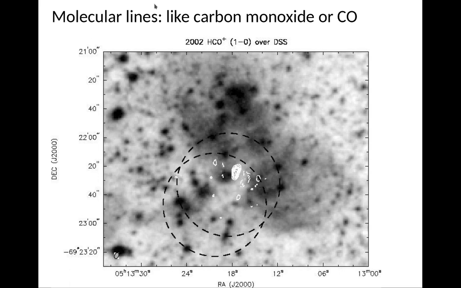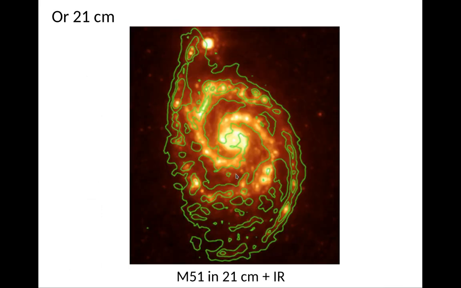Okay, so these are some molecular lines. One of the most common molecular lines is carbon monoxide. Partially the reason why it's important is that carbon monoxide is fairly easy to form, because in terms of material out there, carbon and oxygen are two of the most common materials after hydrogen and helium. So you can form that readily. And it also turns out to be a strong radio emitter as well. So this is a carbon monoxide emission.